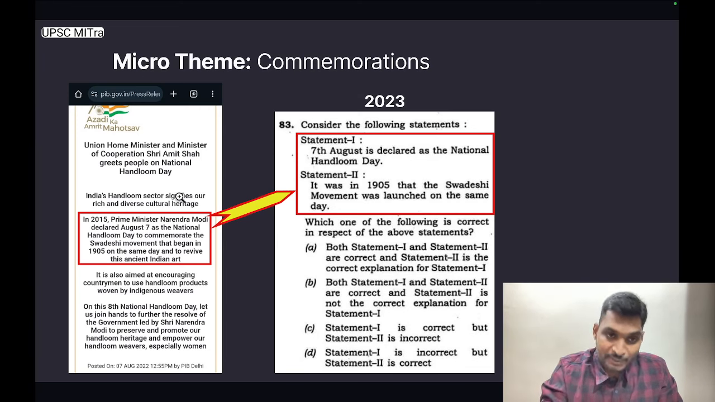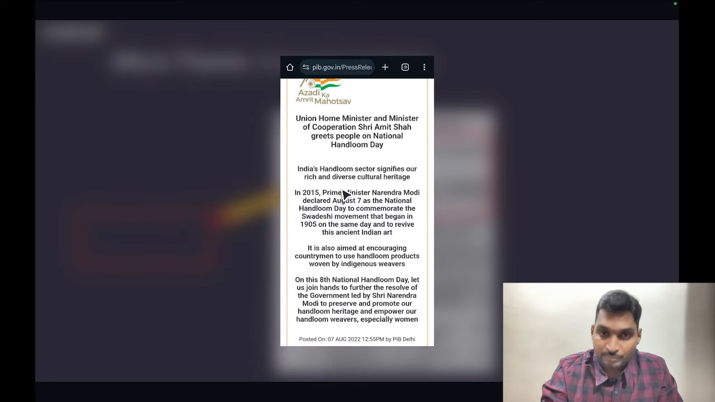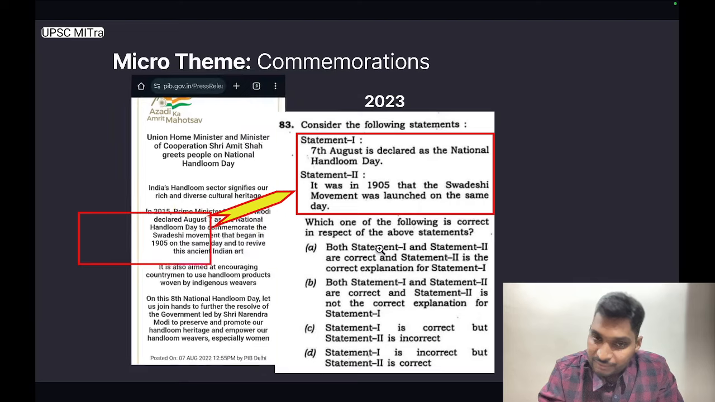This particular press release from the Ministry of Home Affairs from 7th of August 2022 is titled Union Home Minister and Minister of Cooperation Shri Amit Shah greets people on National Handloom Day. And here it states that in 2015, Prime Minister Narendra Modi declared August 7 as the National Handloom Day to commemorate the Swadeshi movement that began in 1905 on the same day to revive this ancient Indian art.